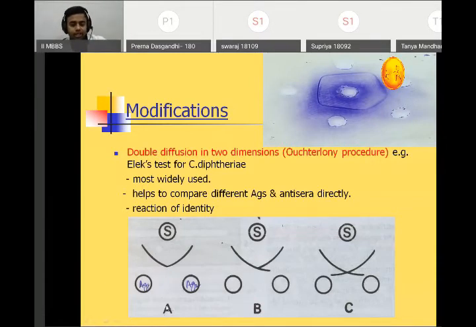So here in our diagram, antigen 1 and antigen 2 are not related. That is why the precipitation line is not crossed. Okay. Then in the second one, the serum is there, where we see different antigens, antigen 1 and antigen 2. And here we see in diagram B, both the antigens are partially related. That is why there is a partial crossover of the precipitation line. Okay. Then in the third one, both are related. That is why the precipitation line has crossed. Right.